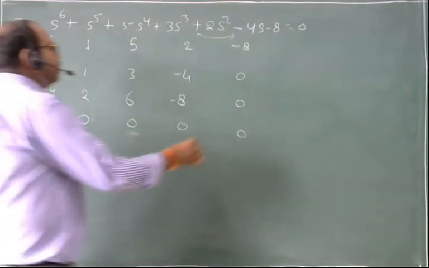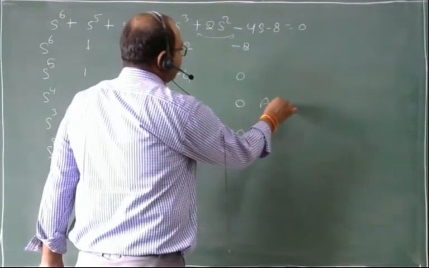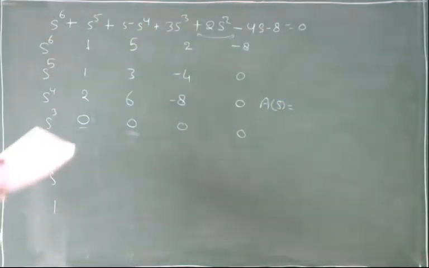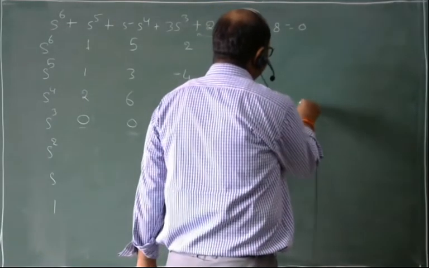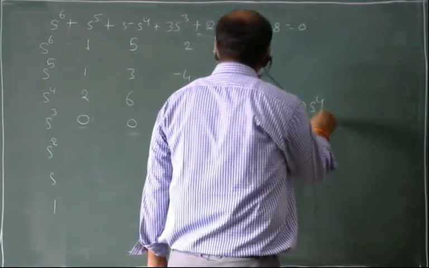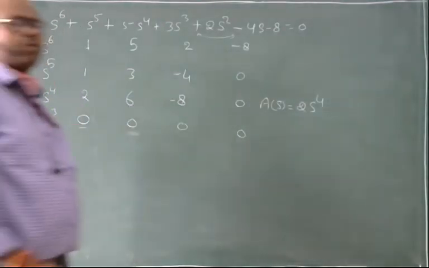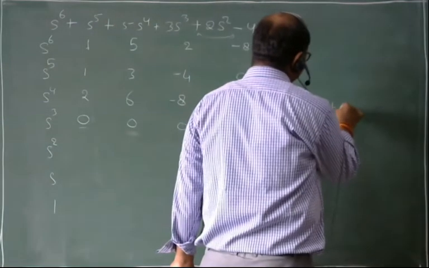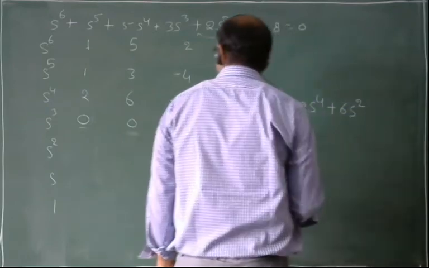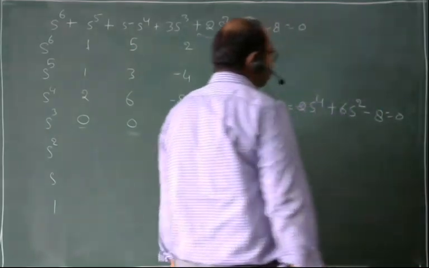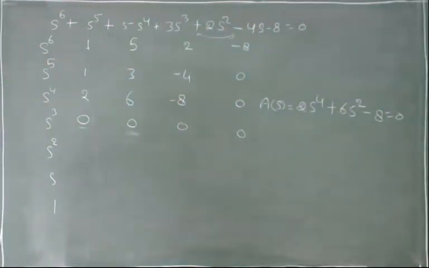For this, I have to make the auxiliary equation. And what will be the auxiliary equation? 2s raised to 4, then 6s square, the even term, plus the next even term minus 8 is equal to 0. S power 4, s square, s power 0.